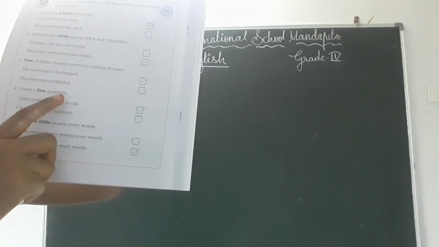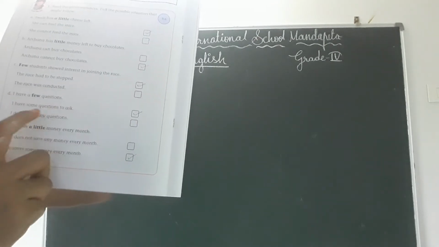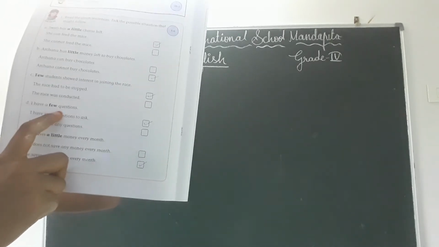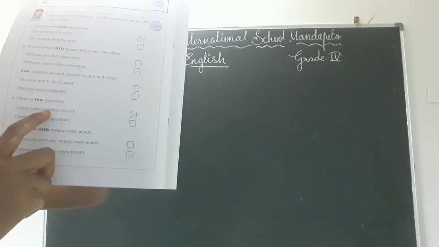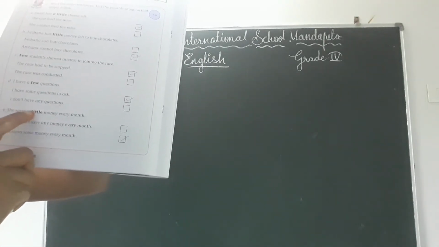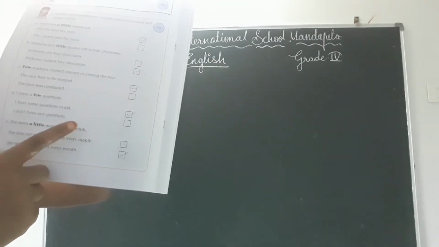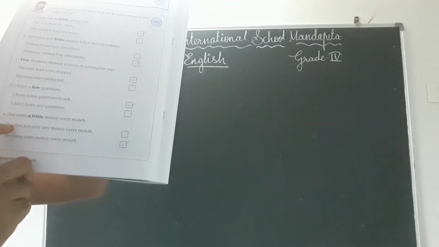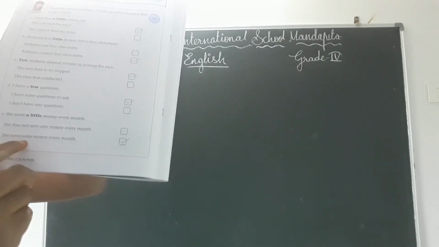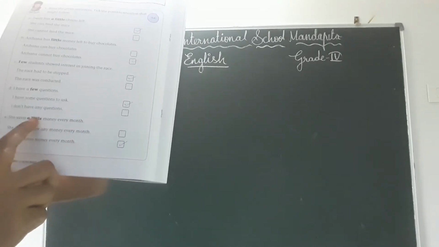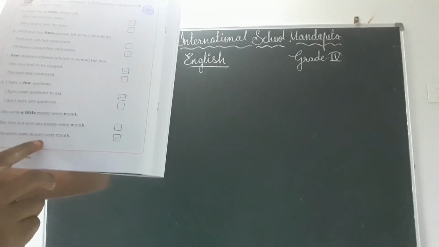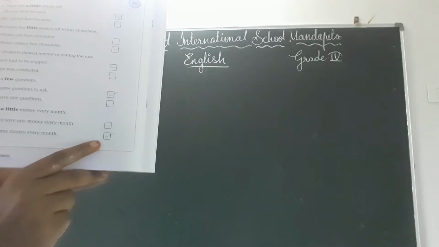Next one. I have a few questions. I have some questions to ask. I don't have any questions. Okay, a few. That means I have enough questions to ask, children. That means I have some questions to ask. Tick in the first box. And next one. She saves a little money every month. A little. Remember, a little. She does not save any money every month. She saves some money every month. Okay, a little means she is saving something and it is enough for her. Okay, that means you have to tick in the second box.